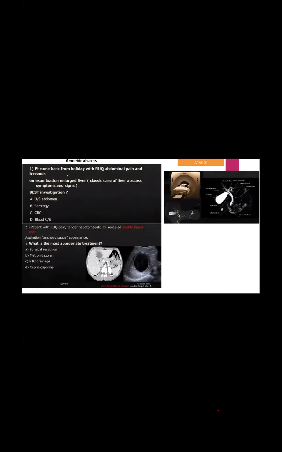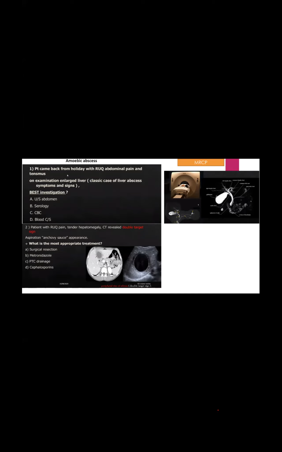Patient with right upper quadrant pain, tender hepatomegaly, CT revealed double target sign, aspiration, and anchovy-sauce appearance. What is the most appropriate treatment?